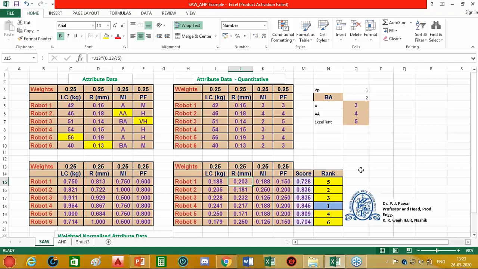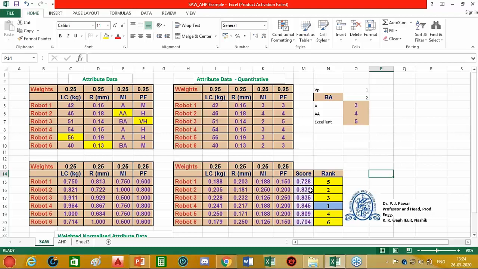Now, since we are going with the simple additive weight method, we simply take the sum of all these weighted normalized values for every alternative. If I take the sum of these values, it is 0.728. This 0.728 is the score for alternative 1, that is robot 1. Similarly, I can find the score for all other alternatives. Since we always consider the maximum best value as 1, whether it is a beneficial or non-beneficial attribute, this maximum score represents the best compromise solution.